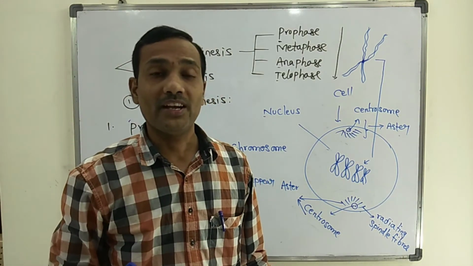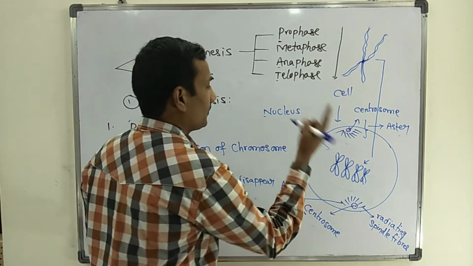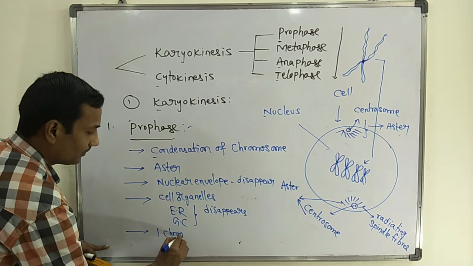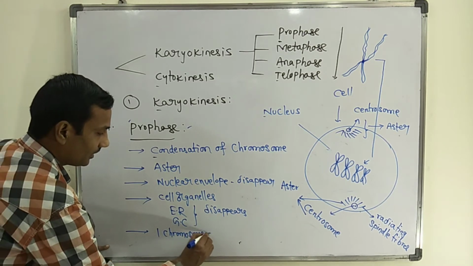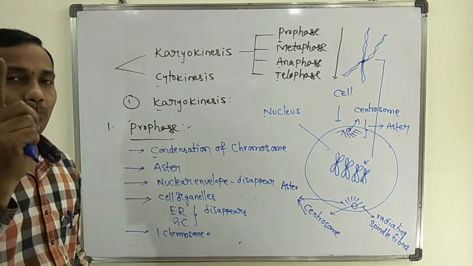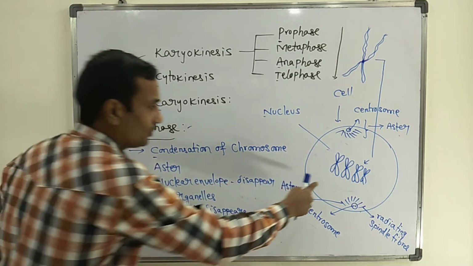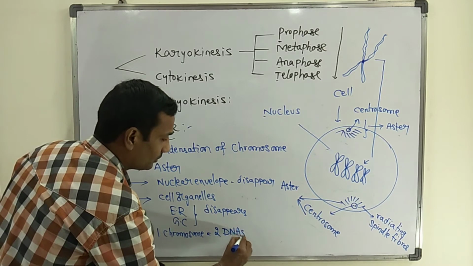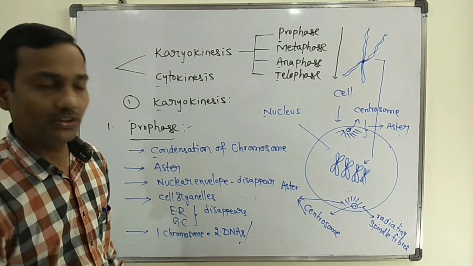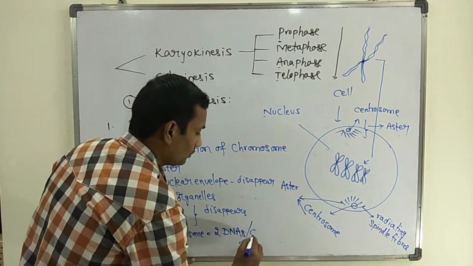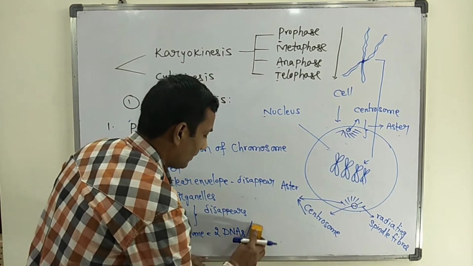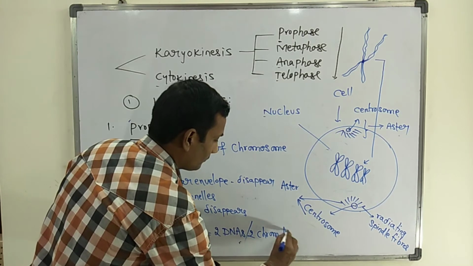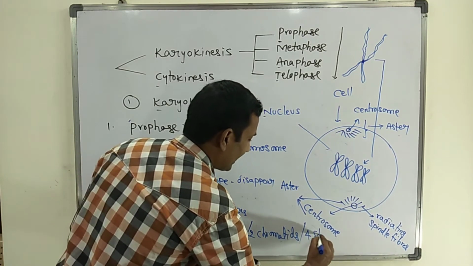In prophase, one chromosome has two DNA molecules, that is two chromatids, or four strands.